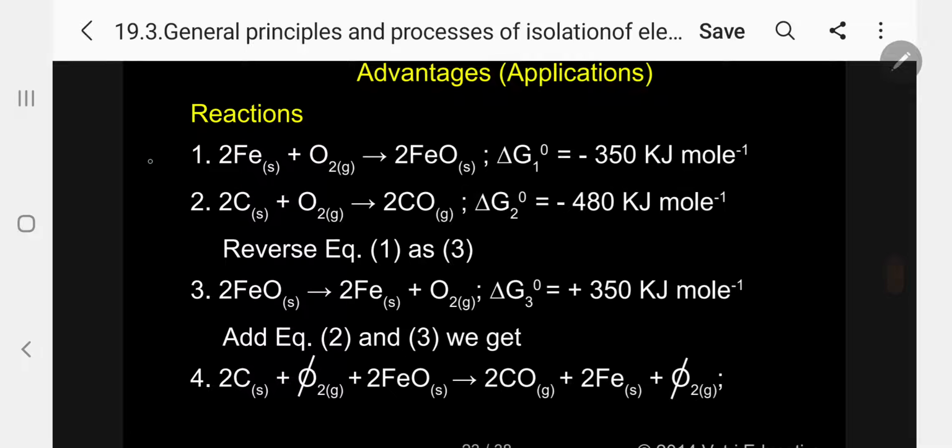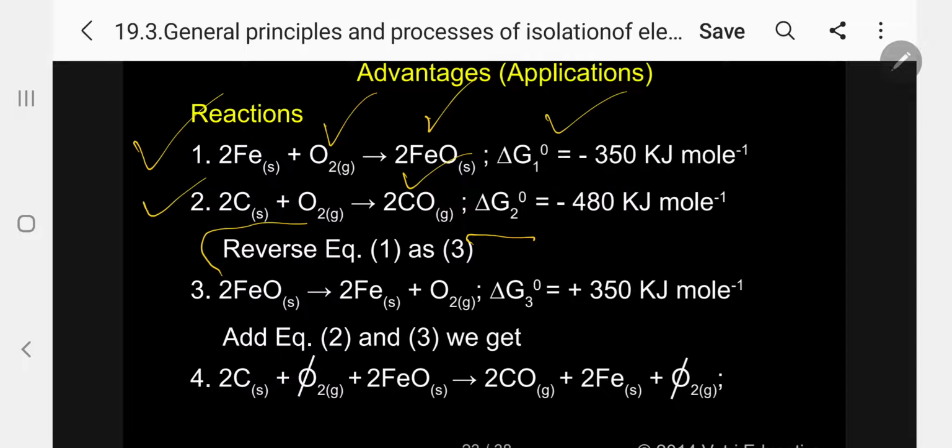Just follow me. Suppose I am taking iron solid, treating with oxygen, forming ferrous oxide solid, delta G1 zero, that is minus 350 kilojoule per mole. Now what is the next one? I am taking carbon, heating with oxygen to form carbon monoxide, delta G2 zero minus 480 kilojoules.